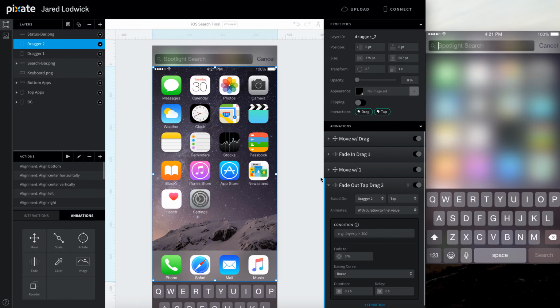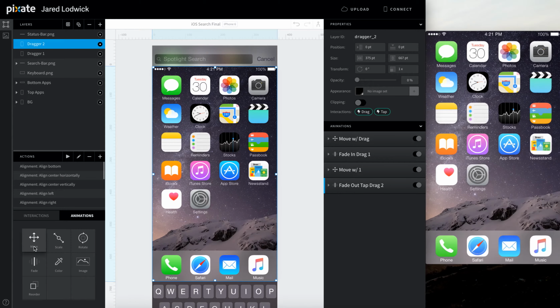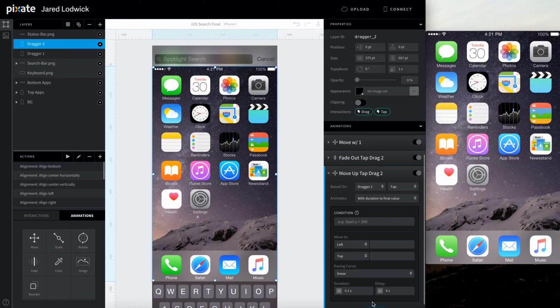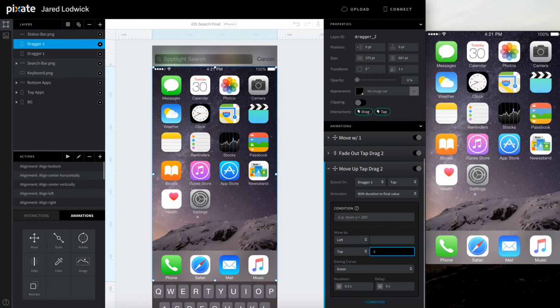And then we also want this to move up. Since it's moving down with dragger 1, we need to be able to reset it and move this up. So let's add a move animation to this. Call it move up drag 2. This is when we tap it. We're going to tell it to move up, its top to 0, and we'll leave that 0.2 second duration. Now we'll come back to this. We're going to reset this all with the drag as well, but now we've got that scrim reset.